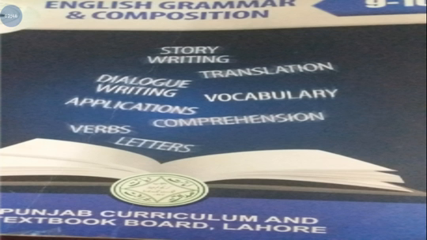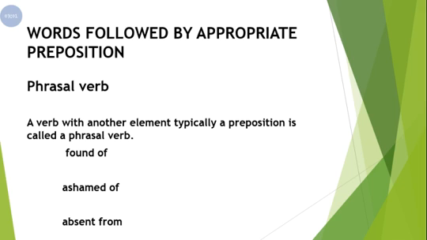Now class, this is your book of English grammar and composition, and the topic of preposition, it is present on page number 158. And today inshallah we will do first 5 prepositions. On page number 158 the heading would be like this: words followed by appropriate preposition.